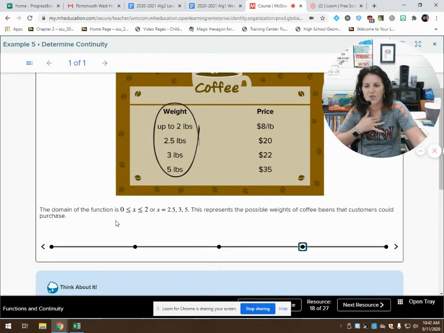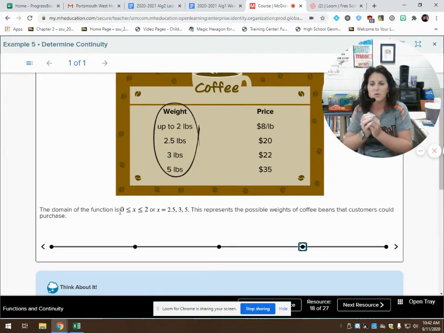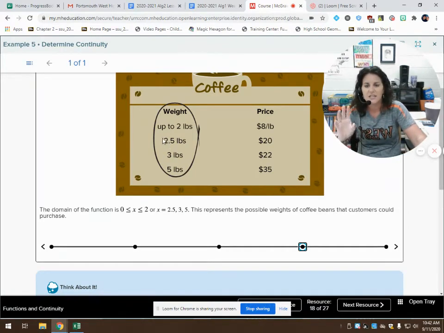Okay, and then the domain of my function is all the values in between 0 to 2. And then it sells at exactly 2.5 pounds, 3 pounds, and 5 pounds. I guess you cannot buy a 3.5 pound bag or a 4 pound bag or a 4.5 pound bag.